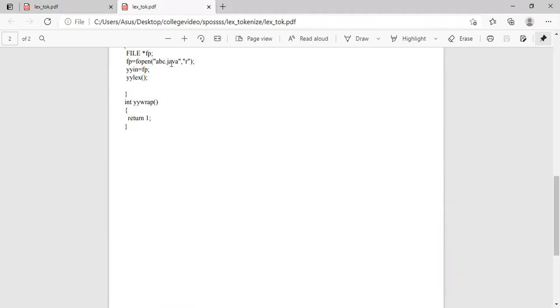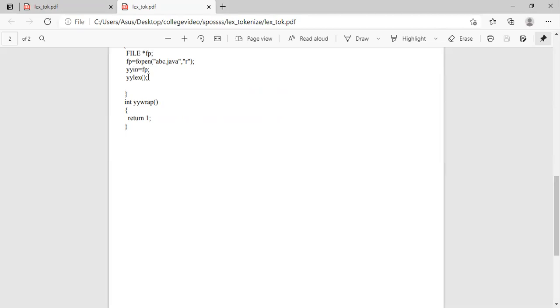In this abc.java, we have written a particular Java code, and we are going to read that code in read mode. Now yyin is equal to fp is nothing but assigning a file pointer to read the particular Java file. After assigning this file pointer, we are using the yylex command.